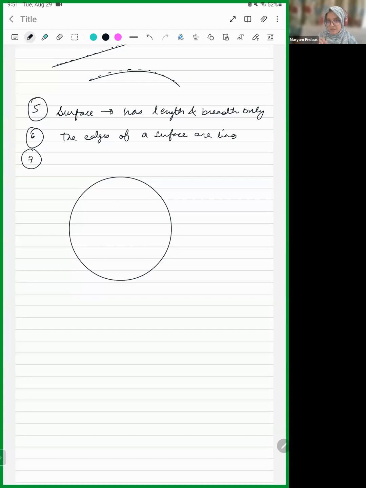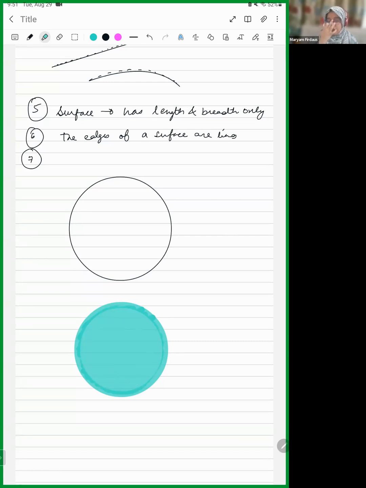When you talk about this as well as everything inside it, that is called a surface. You won't say this is a circle; you will say this is a circular surface. Understood? Yes, ma'am.